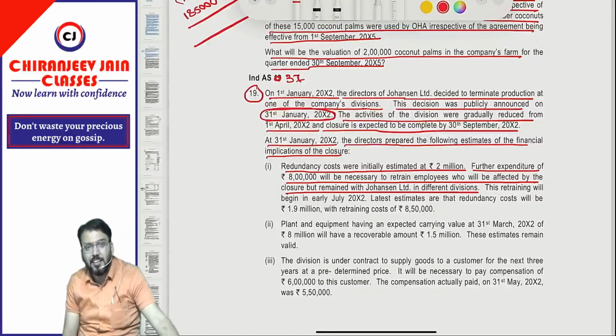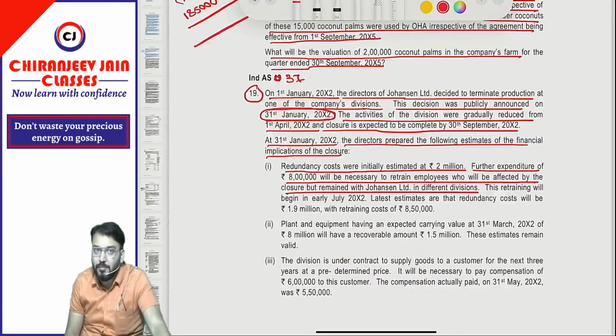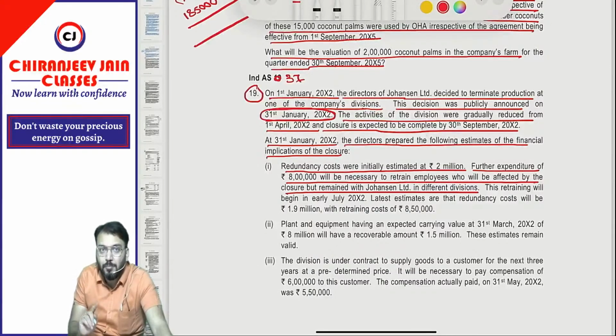Can I say redundancy cost means the termination cost. Whenever an employee is terminated, we need to pay compensation for that. So of course, can I say that is directly related to restructuring. Therefore, we should create a provision for redundancy cost. But any training cost depends upon the future conduct of business. So any costs which depend on the future conduct of business should not be considered for recognition of provision. So for training costs we will not create any provision. It is not directly related to restructuring provision.